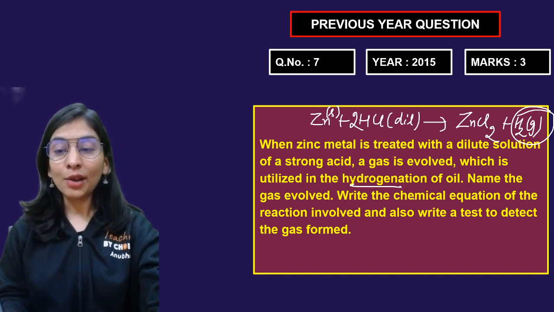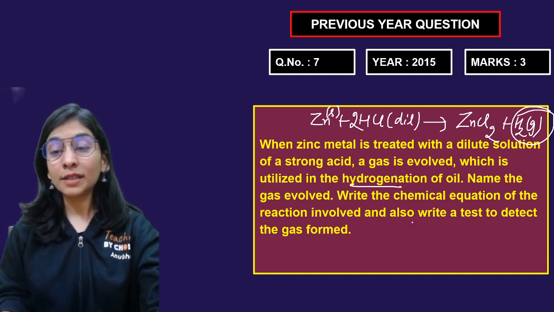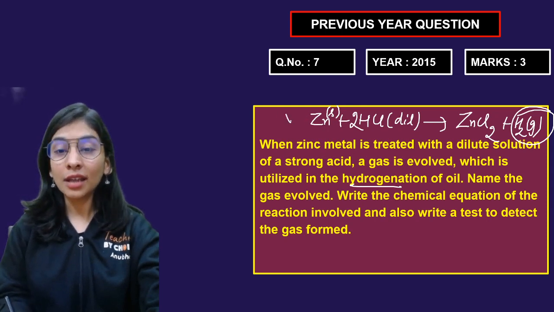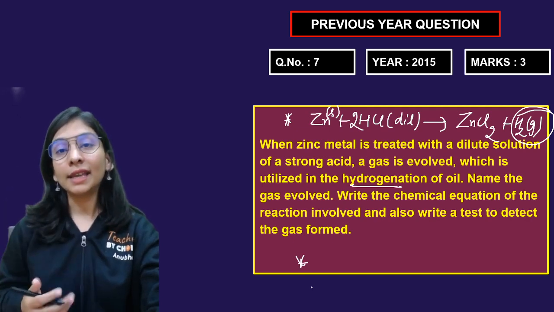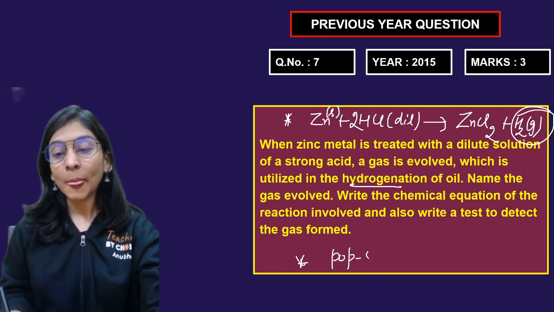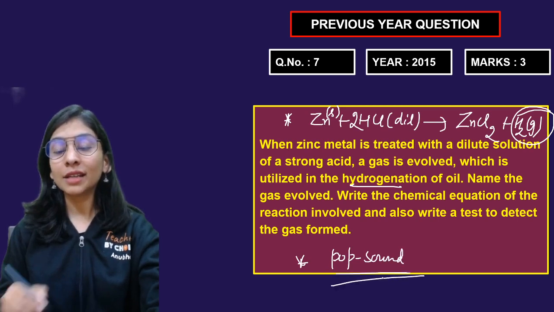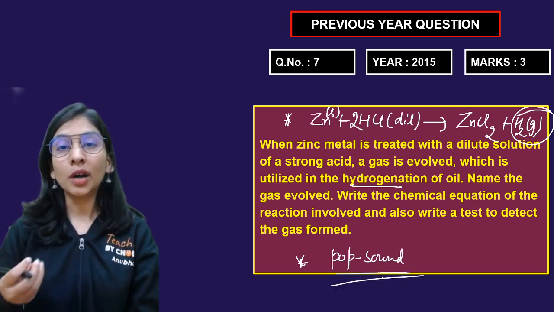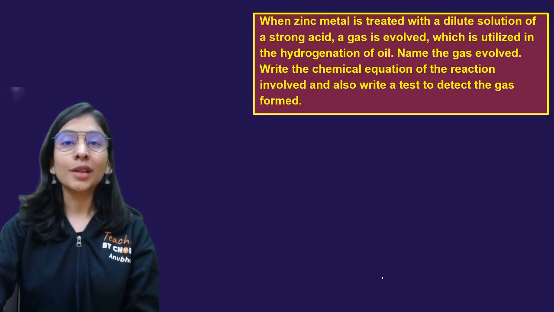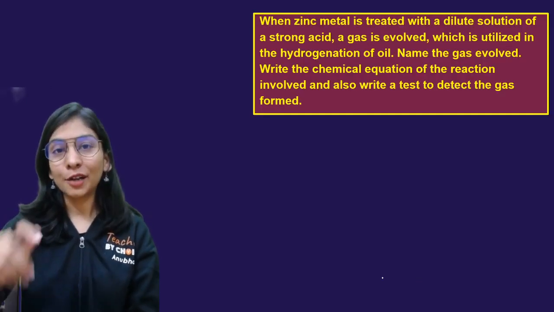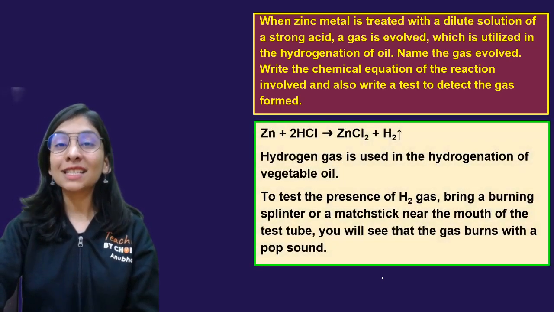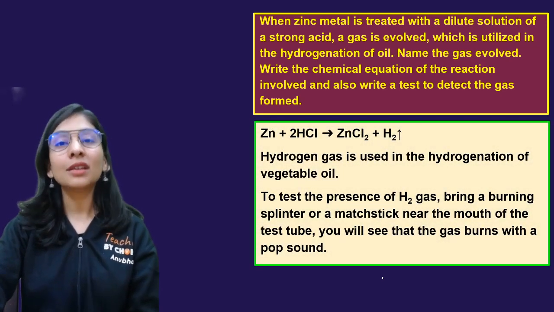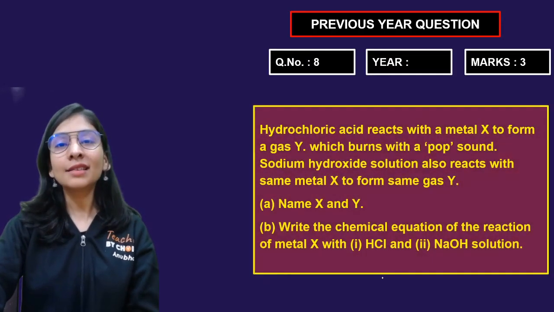Name the gas evolved, write the chemical equation involved, and also write the test to detect the gas formed. I detected the gas. I wrote the reaction. The chemical test that we can do is, whenever we try to burn this gas, it burns with a pop sound. Whenever you take a burning matchstick near it, it will burn with a pop sound, like when you open a soft drink bottle. Okay, pretty easy, not at all difficult. That means you're mastering this topic. That means your revision is going absolutely awesome.